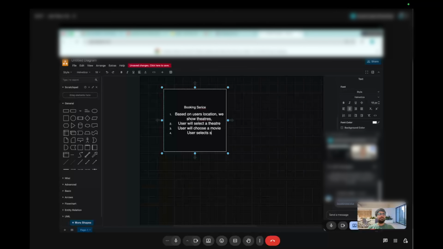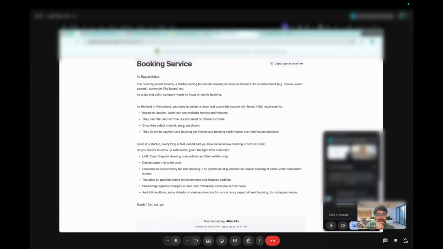Then select seats, then payment, and after payment, notification as well, right? We need to give the confirmation over notification.